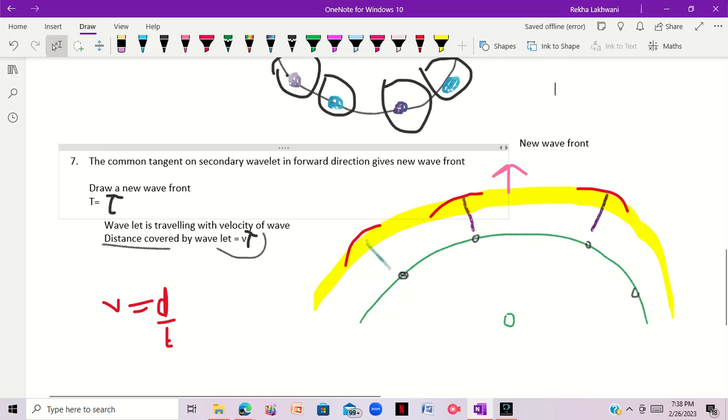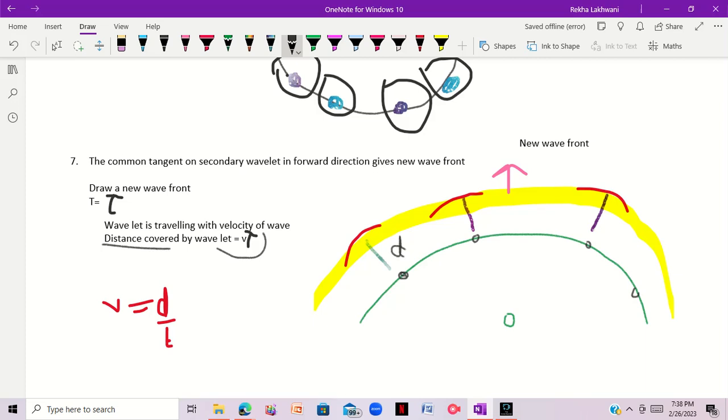First of all, you have to get the distance. How will you get the distance? As we know, the wavelets travel with the speed of the wave. You multiply that speed with time, which will obviously be given. When you multiply them, you get the distance covered by the wavelets. Now you draw an arc at that distance, and join all the arcs with a common tangent. When you draw this tangent, you get a new wave front. This is how a new wave front is formed.